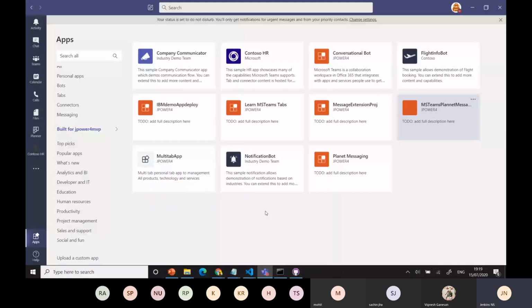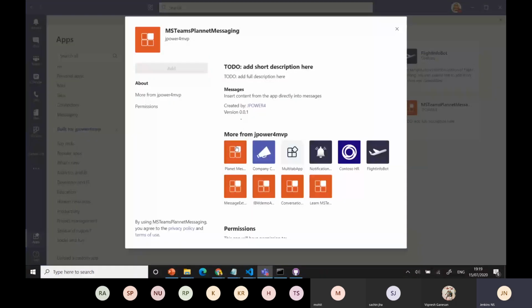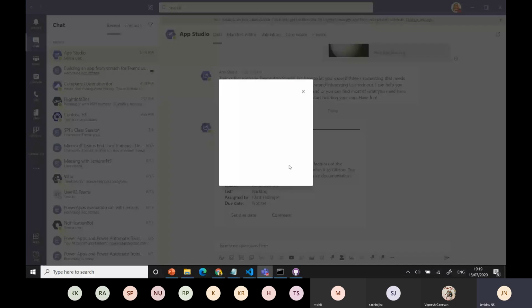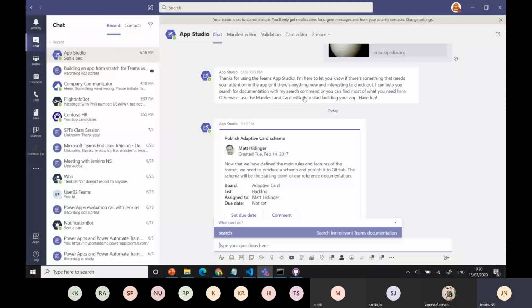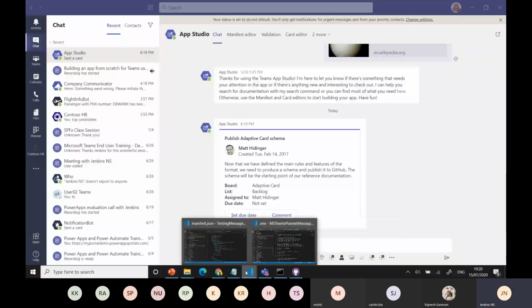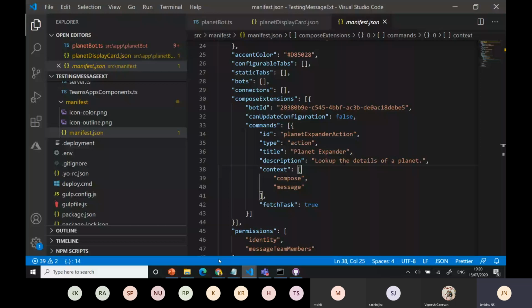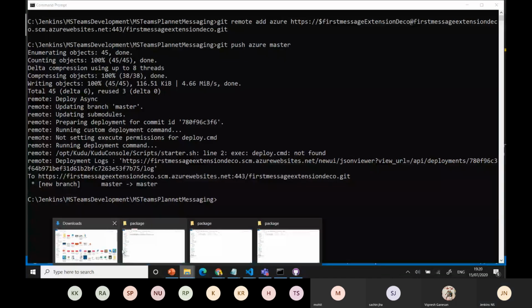If everything is deployed properly, then you can get this one directly from the screen. Still it's there. Okay, some error is there. I need to verify the code. I can do that later. I can show the output, how it looks.